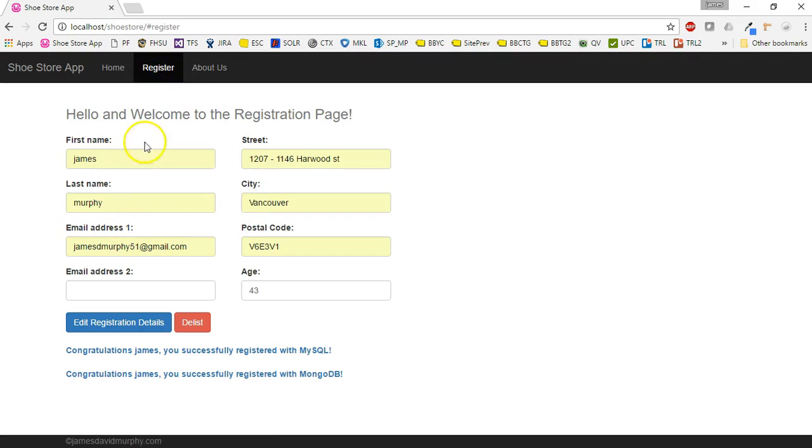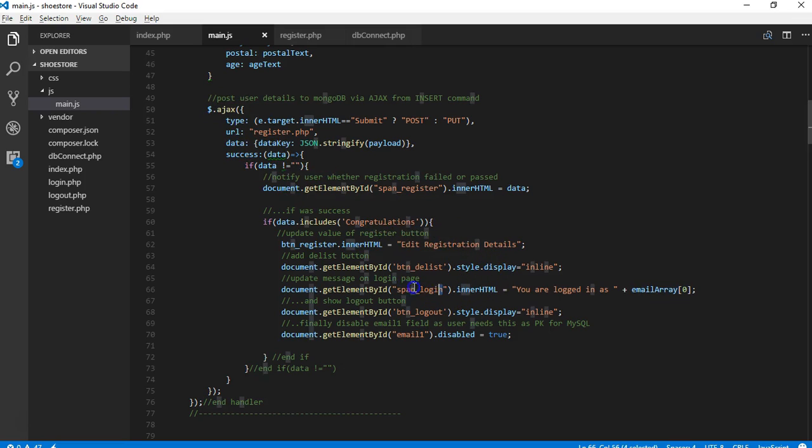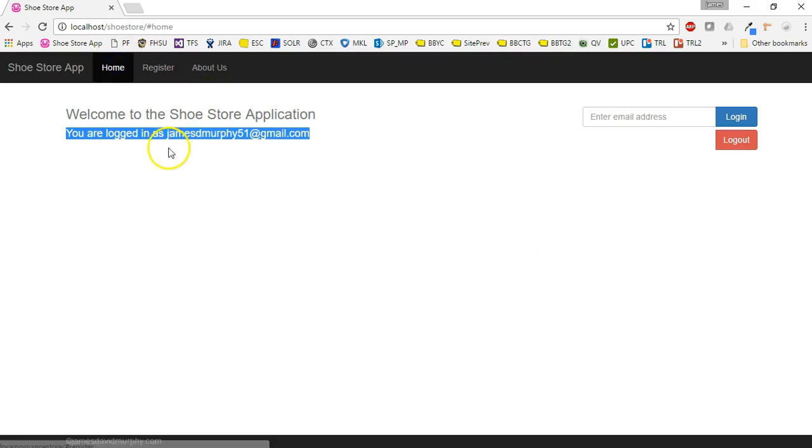If you remember, this is a SPA application, so these two documents are on exactly the same index.php file. So very simply, I can just reference this span login and update it to "you are logged in as," and then change it to this particular email address.